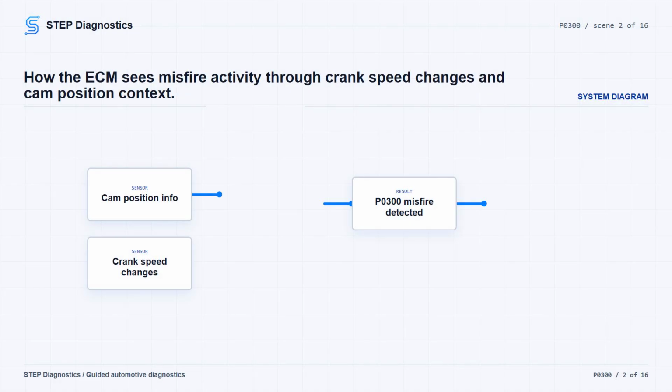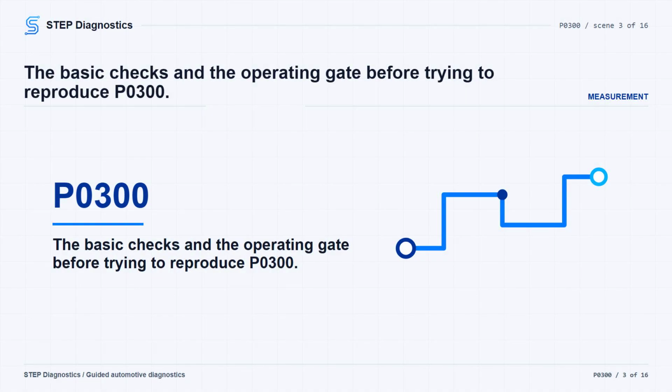Keep the possible fault areas broad at the start: ignition, fuel delivery, injector or coil circuits, vacuum and air leaks, exhaust restriction, fuel quality or pressure, and engine mechanical issues. We are not guessing it apart. We are going to follow the misfire logic and let the counters, power balance, spark check, injector test, and mechanical checks narrow it down. Start with the basic system checks, then follow a structured diagnostic approach before getting into the P0300 path. This code is based on crankshaft speed variation, with camshaft position information used to help identify cylinder involvement.